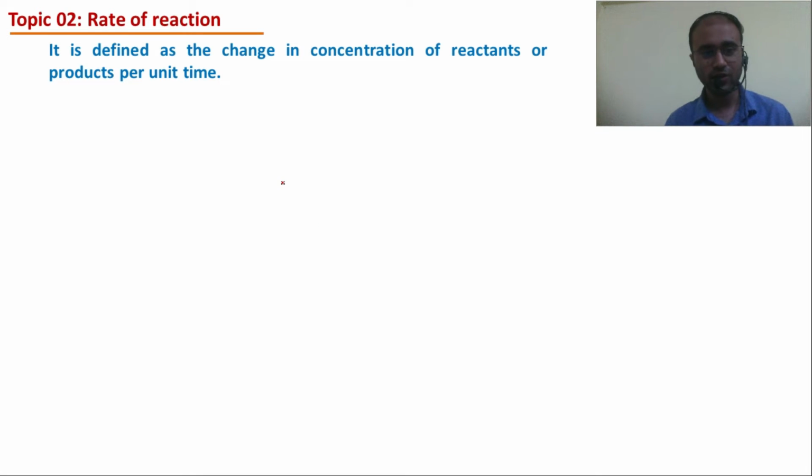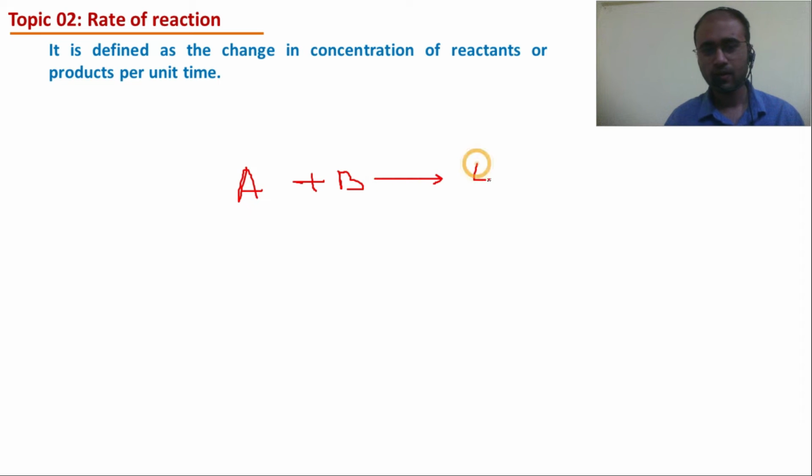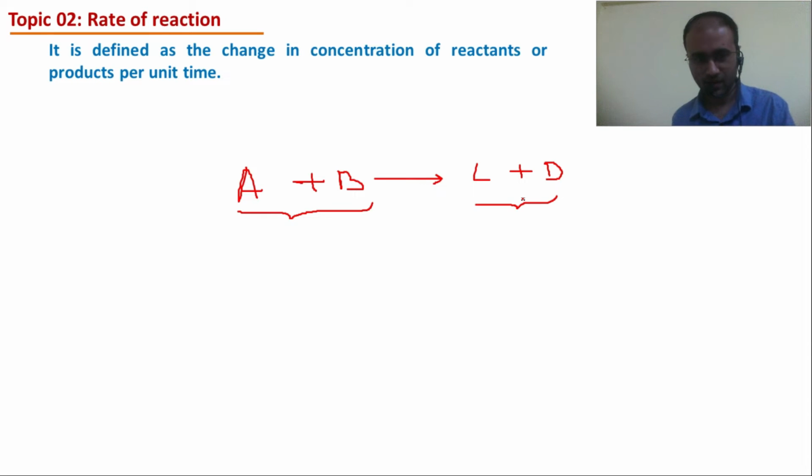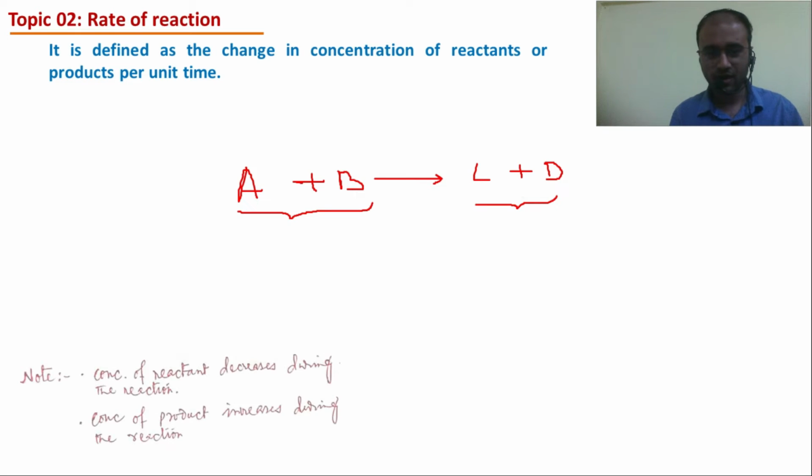Before knowing the rate of reaction, take for example a reaction A plus B giving you some product C plus D. Whenever a reaction goes on, A and B are converted to C and D. Thus, A and B will disappear slowly and C and D will keep appearing slowly in the reaction process. Thus, two important points we have to notice here. Concentration or amount of reactant decreases during the reaction and concentration of product increases during the reaction. It is a very common thing that you will already know.